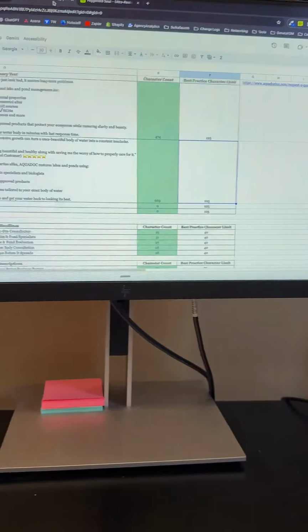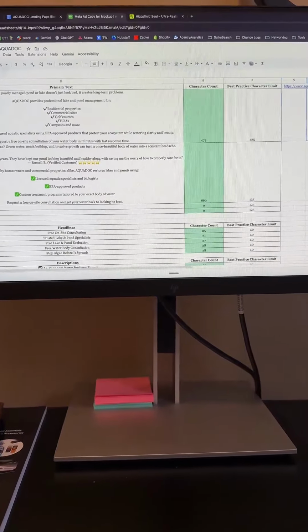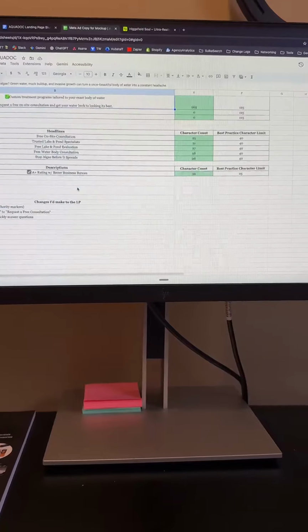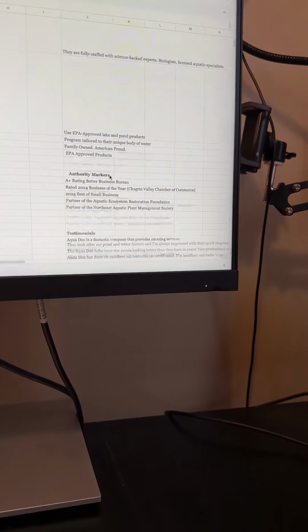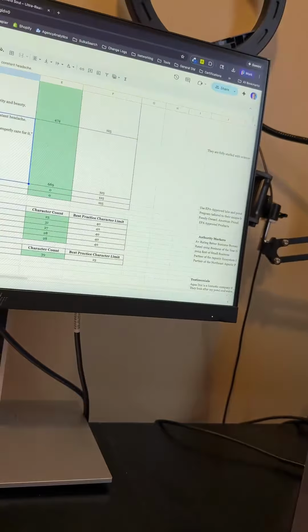But I took that copy, I put it in here, because I want to send this to them and visit them in person to present this to them as a mock-up. So it wrote some primary text, some headlines. On here, I took a bunch of notes on what some of their USPs are, some of their authority markers, things like that, that I would use in the prompt to create this landing page that I showed you at the very beginning of this video.